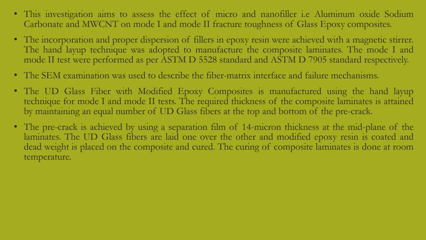The SEM examination was used to describe the fiber matrix interface and failure mechanisms. The unidirectional glass fiber with modified epoxy composites is manufactured using the hand layup technique for mode 1 and mode 2 tests. The required thickness of the composite laminates is attained by maintaining an equal number of unidirectional glass fibers at the top and bottom of the pre-crack. The pre-crack is achieved by using a separation film of 14 micron thickness at the midplane of the laminates.